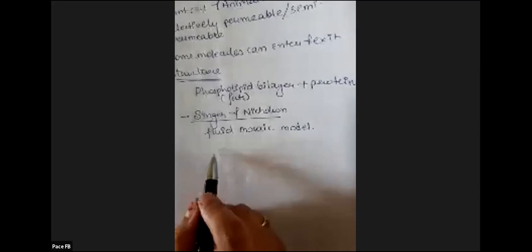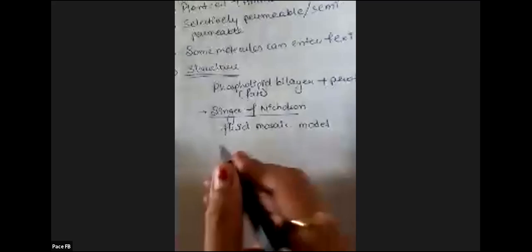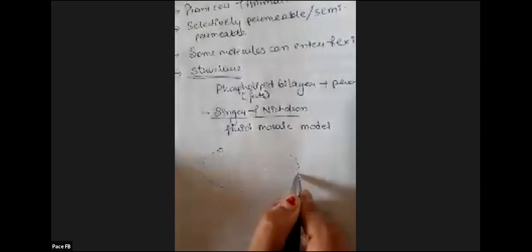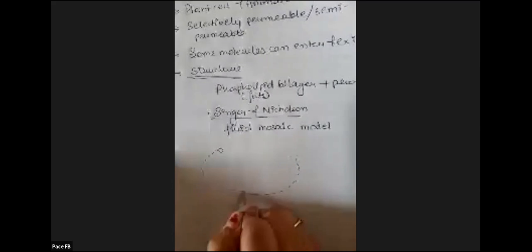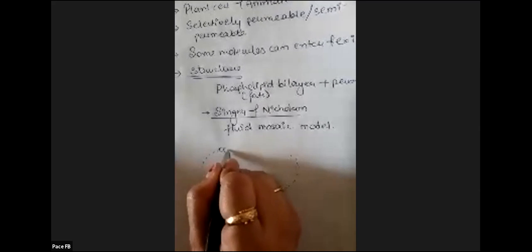Yes. So the fluid mosaic model was given by Singer and Nicholson. Now what this model said, see the structure properly, is that it is a phospholipid bilayer. Suppose we imagine this is a cell, and if we magnify this cell membrane, how will it look?